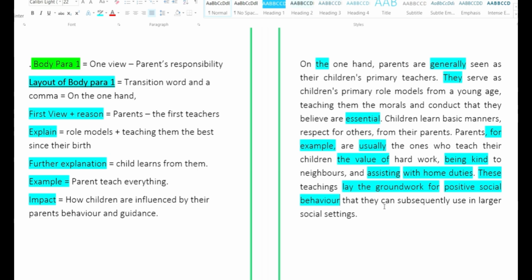They can, a modal verb again, showing the possibility. They, again the pronoun, instead of using the word children again. Don't ever try to run after looking for synonyms for the word children every time. Sometimes you tend to pick up an inappropriate word. Here see the word again, which is subsequently. That means the impact, the result. And the word subsequently is again a very good word.